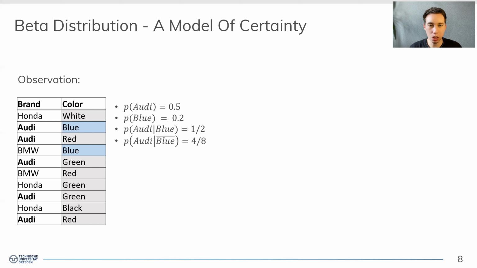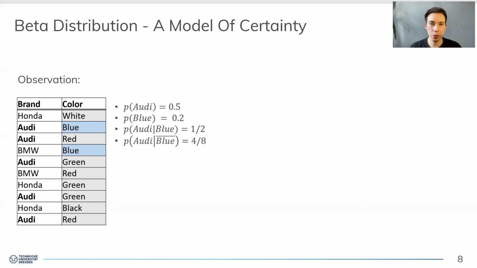So under the condition that we have the color blue, we have a 50% chance that the car is an Audi. And under the condition that we have a different color than blue, we also have a 50% chance that the car is an Audi. But these conditional selectivities basically split up the sample into two different size samples of size 2 and size 8.